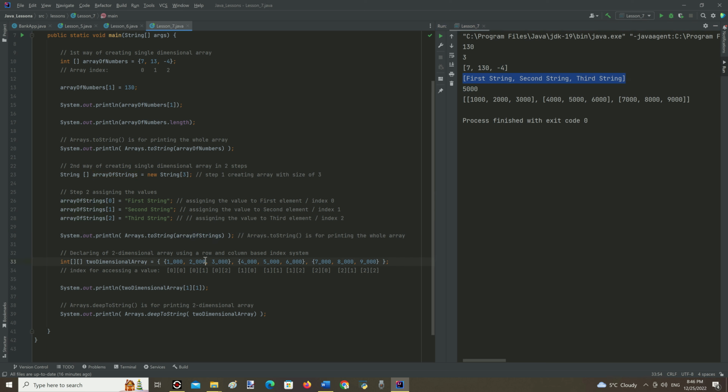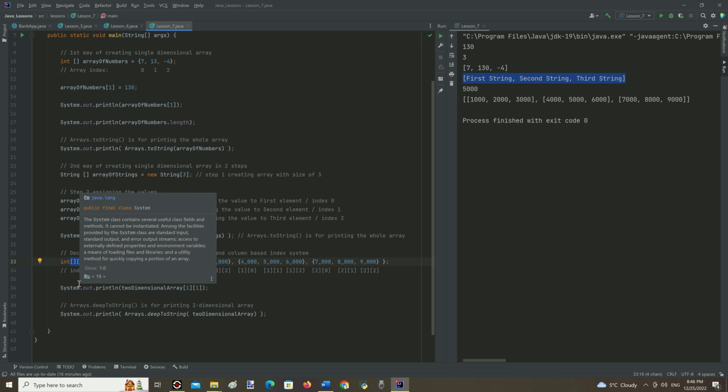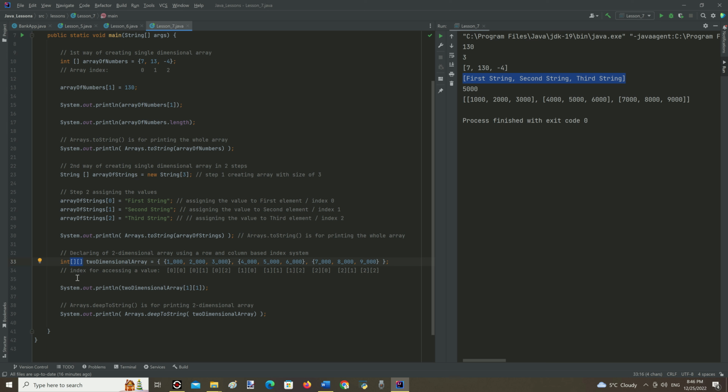And finally, here there is a declaration of a two-dimensional array using a row and column based index system. First, we need to indicate the data type of the array, int in this case, then a pair of square brackets, which means it is a two-dimensional array, then the name of the array, equals sign, and inside the pair of curly braces there are other arrays, also inside their own pairs of curly braces correspondingly.